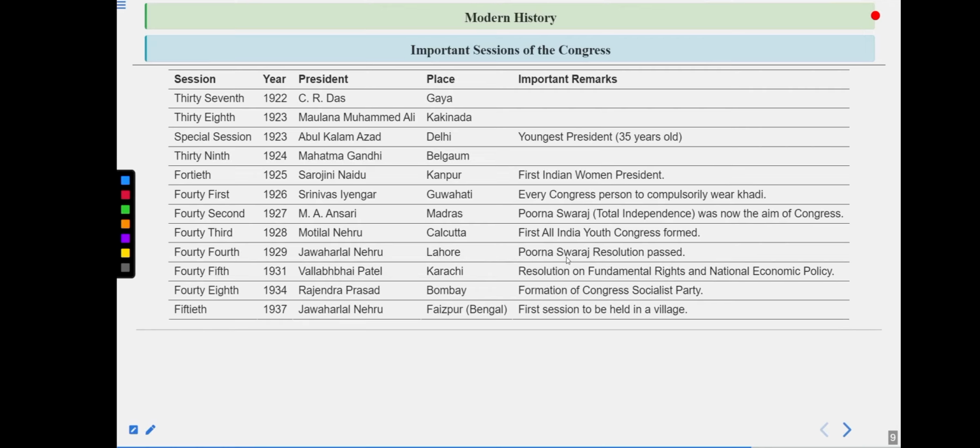Then comes the very important session, guys, the 39th session, and that was held in 1924. Mahatma Gandhi became the president of Indian National Congress. Remember, this was the only time and last time when Mahatma Gandhi became the president of INC. And this session was held in Belgaum. So do remember this one. This is very important. And if you are all thinking that Mahatma Gandhi was in jail, how he became the president? So in 1924, he came out of jail because of illness, but he also retired from active politics. So in 1924, Mahatma Gandhi became the